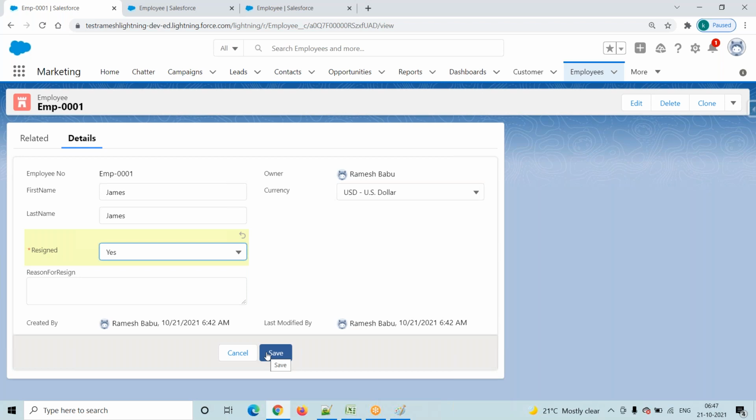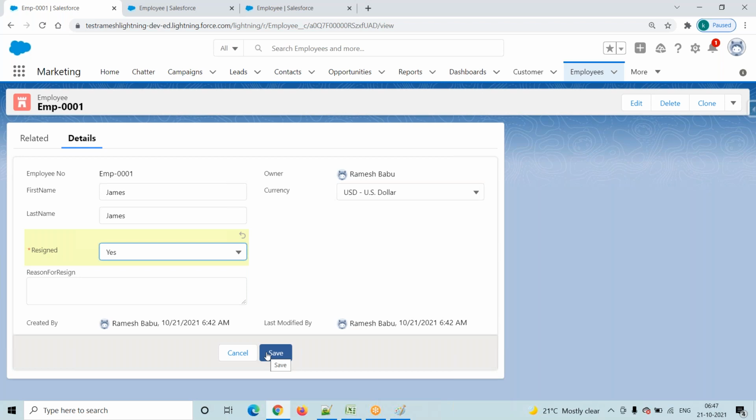He wants to send his resignation information to his manager. How will we send it? Once he sends it, where will his manager receive it? Once he receives it, what will he do? He will approve or reject. If rejected, what will happen? If approved, what will happen? All these concepts we are going to achieve in Salesforce by using the approval process.